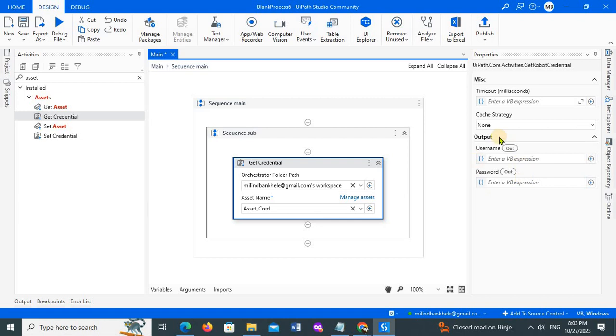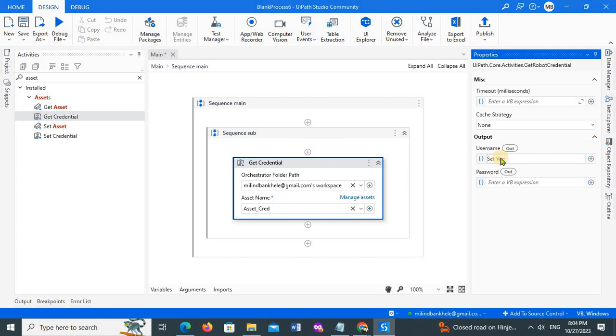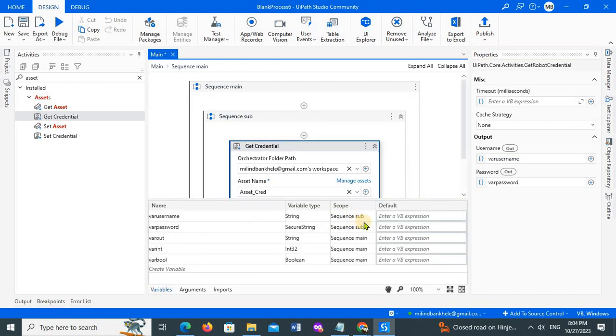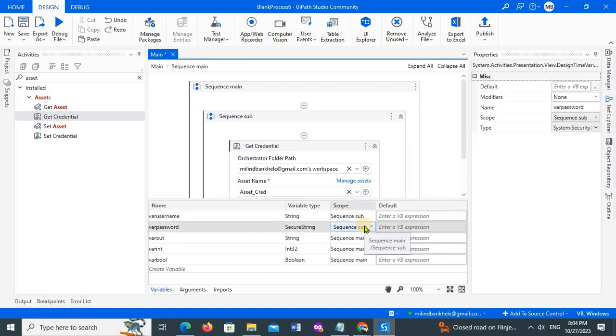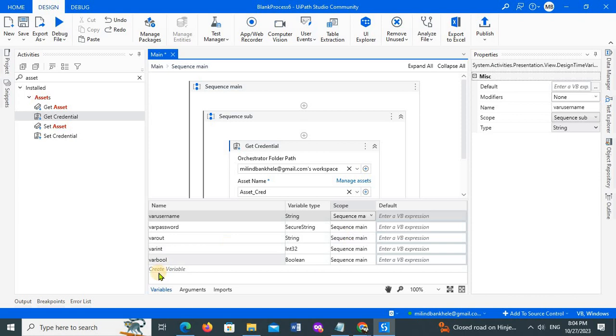I'll use Control K for username, and again Control K for password. So I have created two variables, username and password. Let me increase the scope to Sequence main.